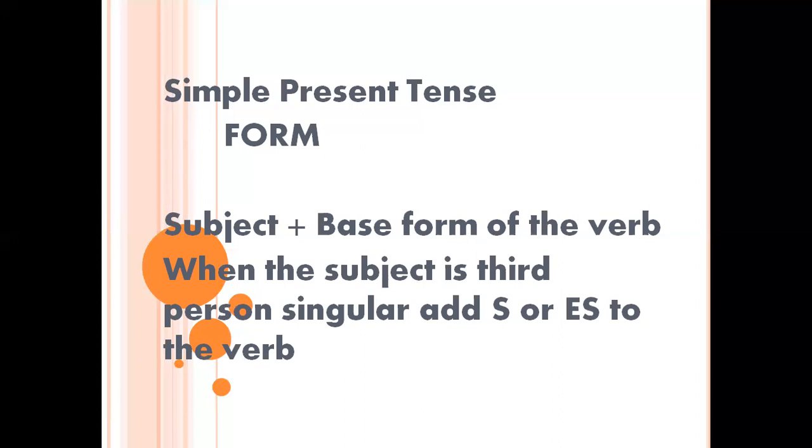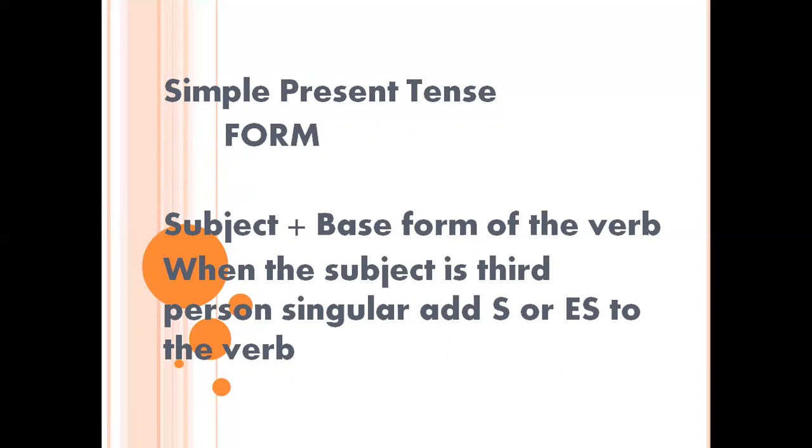And we also know that in English language we have a lot of overrules, right? Here, the overrule is like this: when the subject is third person singular, add s or es to the verb. We already learned in our previous video first person, second person, third person, so I'm not going to explain that again.